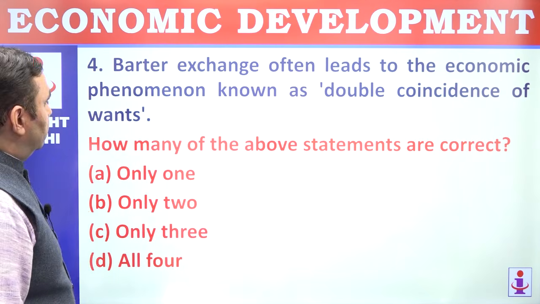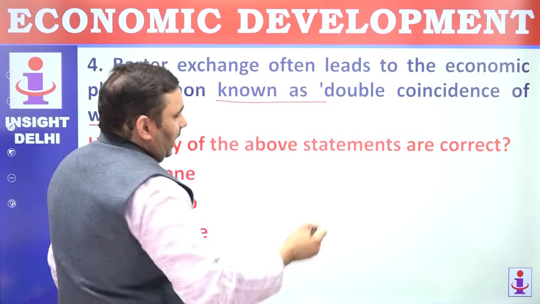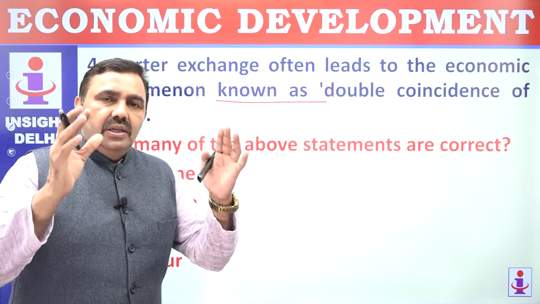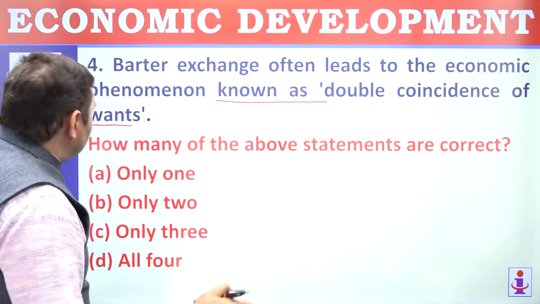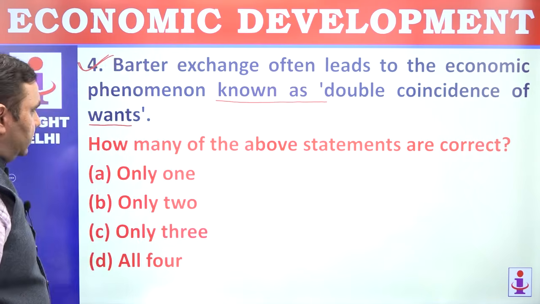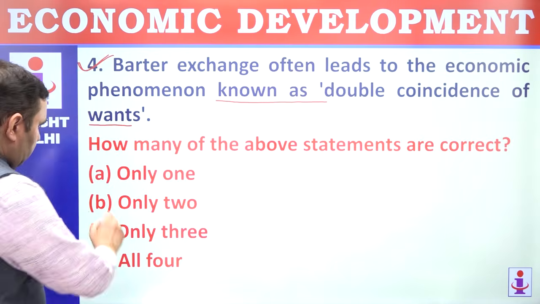Barter exchange often leads to an economic phenomenon known as double coincidence of wants. Double coincidence of wants means I have something for you, you have something for me. We can sit and we can exchange. Then only the barter system can work in most of the cases. So that is the problem here. This is true. So how many of the statements are correct? Statement number 1 is correct and number 4 is correct. So only 2.